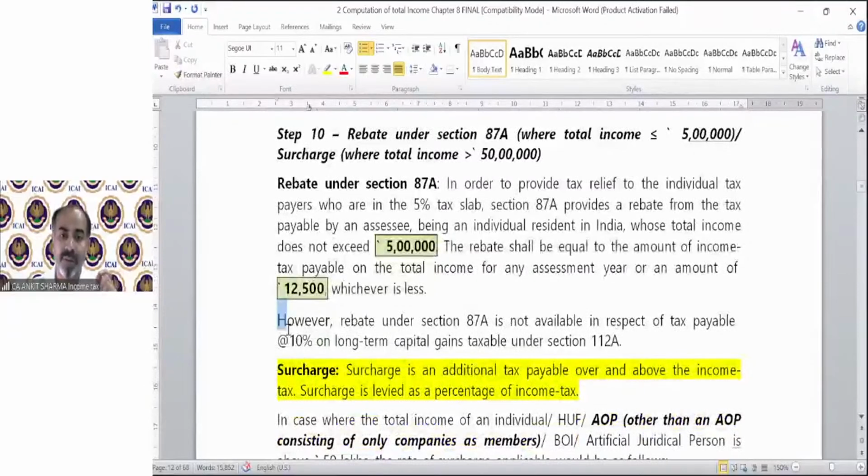In respect of rebate, there was a special provision, also discussed during our capital gain topic, that the 87A rebate cannot be claimed from the tax under section 112A, which is calculated on long-term capital gains. So rebate is not applicable only on this kind of income. On any other income, rebate can be claimed if your total income is up to 5 lakh rupees.